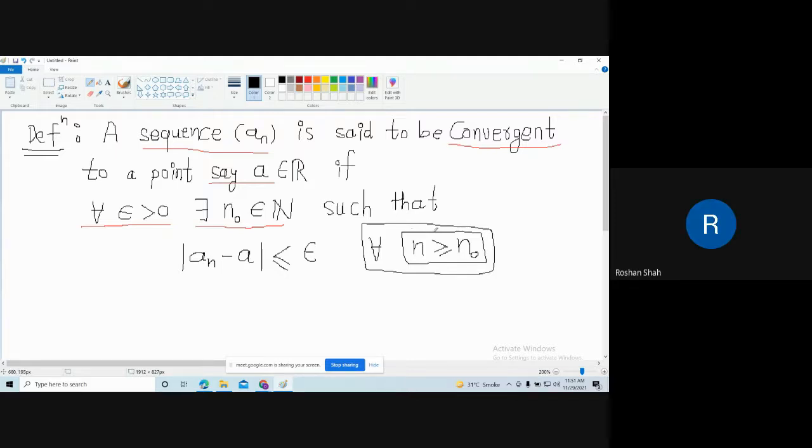Sir, n is not non-negative. See, definitely both the n's are non-negative because we are picking n from the set of naturals. You just tell me what is the meaning of n bigger than or equal to n naught. See, both are natural numbers, and I am saying this n is bigger than or equal to n naught. What does it mean?